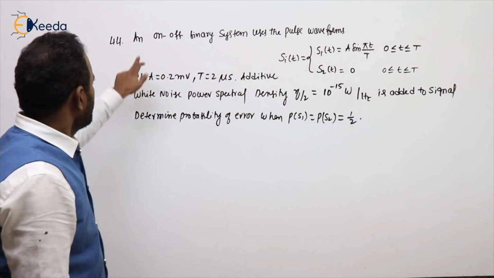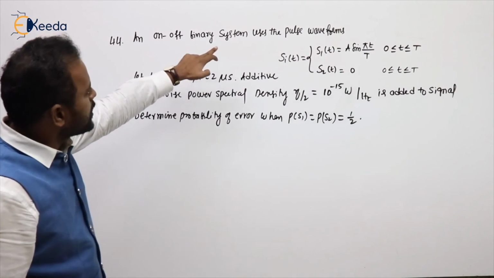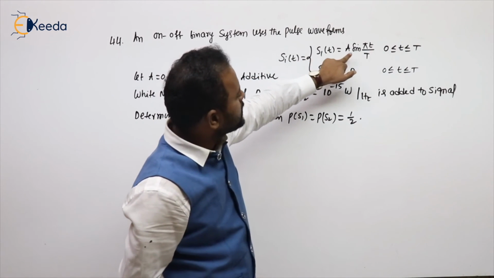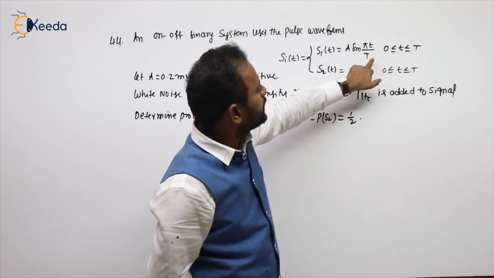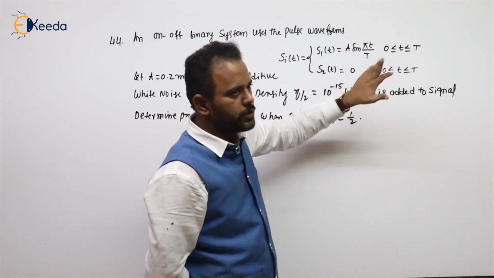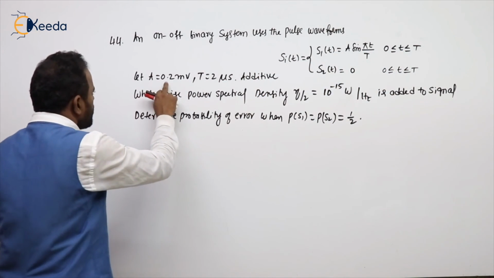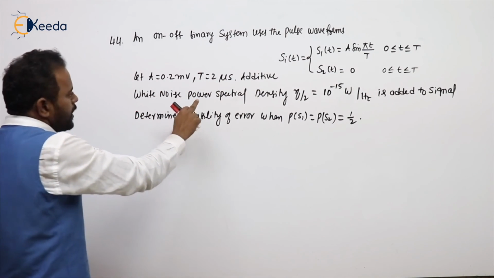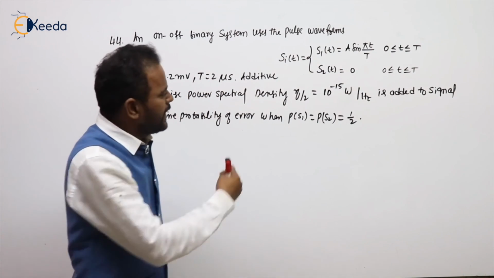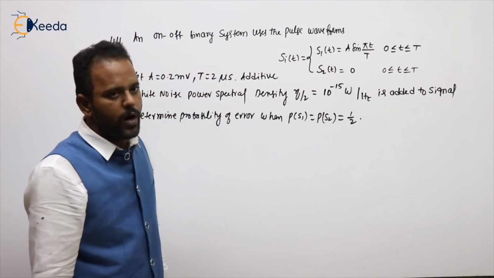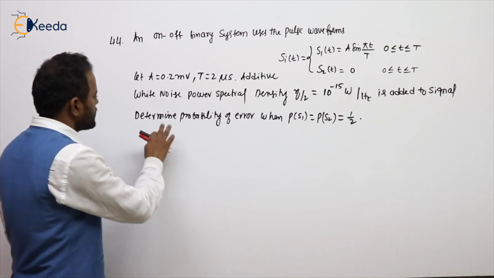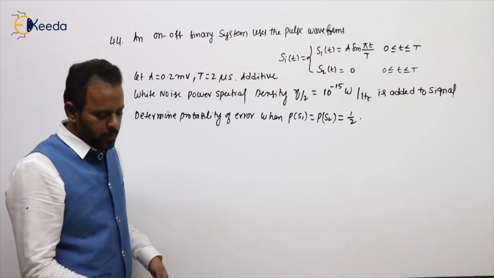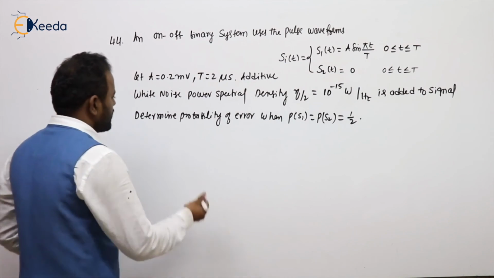On-off keying: an on-off binary system uses the pulse waveforms S1 of t equal to A sin(pi t by T) for 0 to T, and S2 is 0. Let A equal 0.2 millivolt, T is 2 microseconds, and additive white noise with power spectral density N naught by 2 equal to 10 power minus 15 watt per Hz is added to the signal. Determine the probability of error when P(S1) and P(S2) are equal, 1 by 2. All this extra information is not needed.